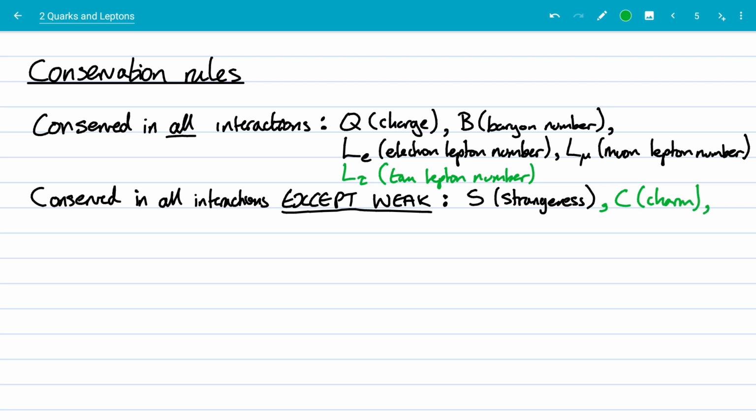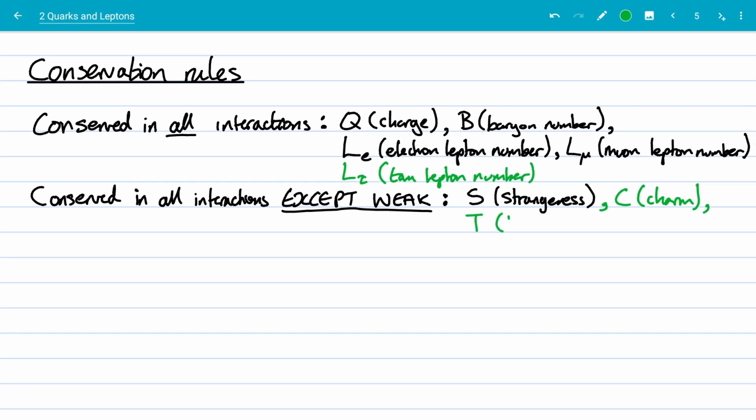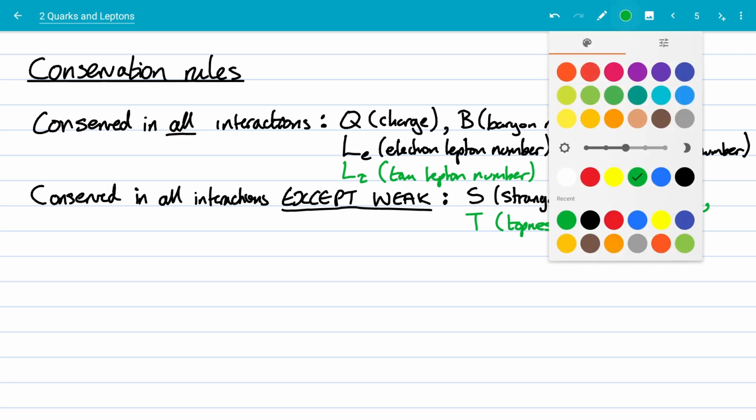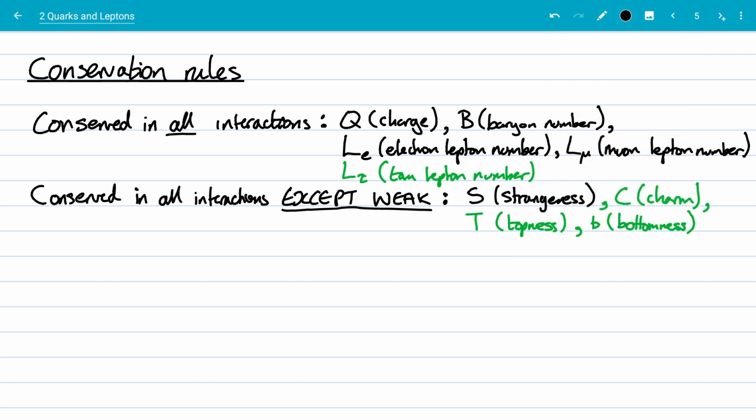I could add to here topness. And I could add to here bottomness. Now, what symbol do I use for bottomness? I can't use a B because I've used that for baryon number. But these are also conserved in everything except weak interactions. But they're not on our course. They're not part of our A-level. So that's just an aside to show you that the world of particle physics goes deeper than we have already met.